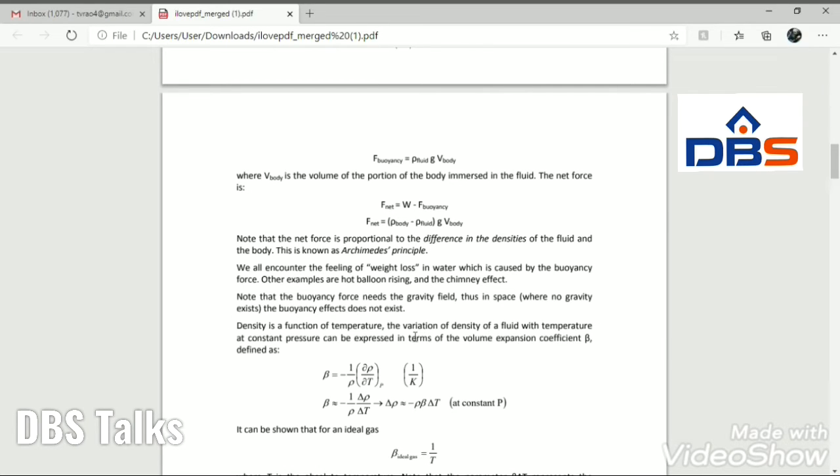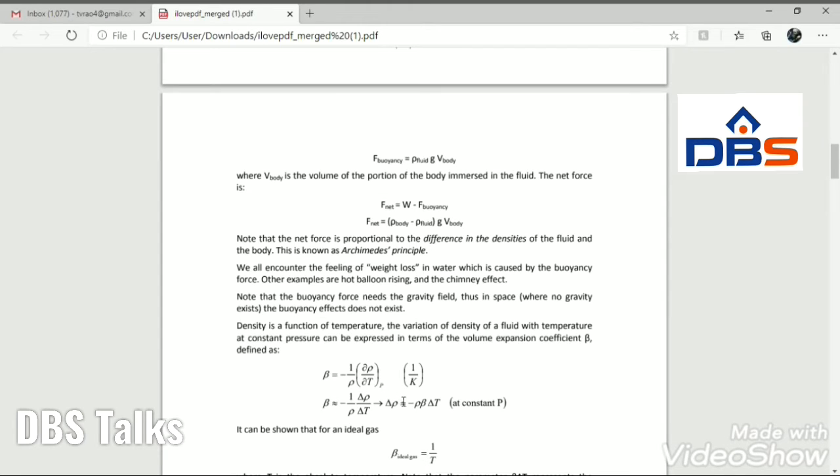Okay. And here we are going to discuss one more parameter. It is called the volume coefficient. Since the density is a function of temperature, the variation of density of a fluid with the temperature at constant pressure can be expressed as beta equals 1 by rho, dou rho by dou T at constant pressure.